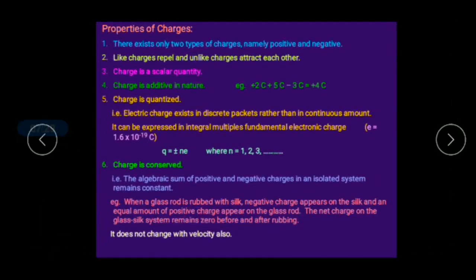So whether you are rubbing very fast or slowly, whatever it may be, there will be the transfer of charges. So it does not change with the velocity also, right.